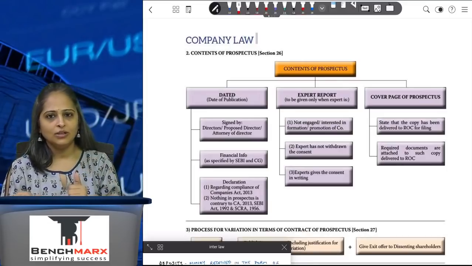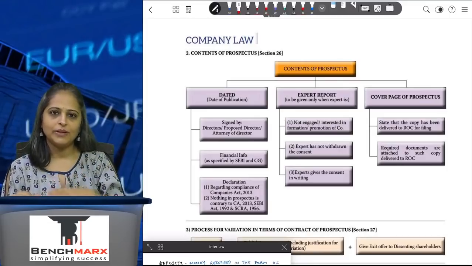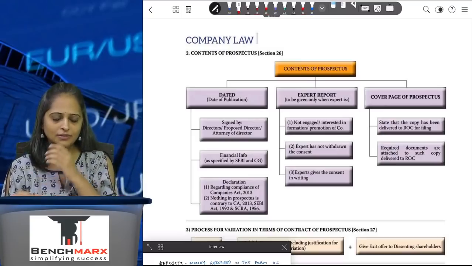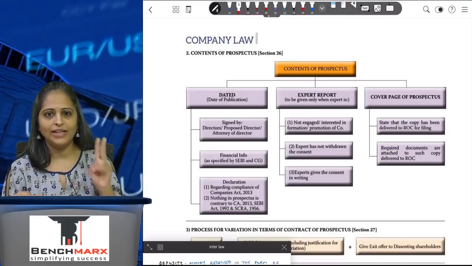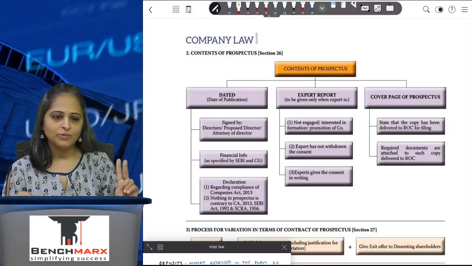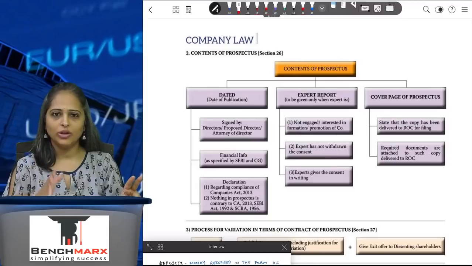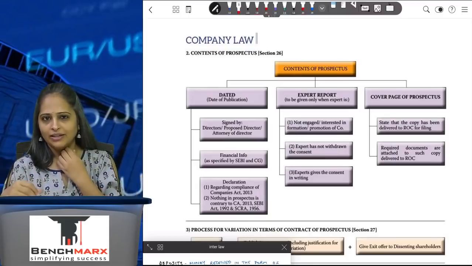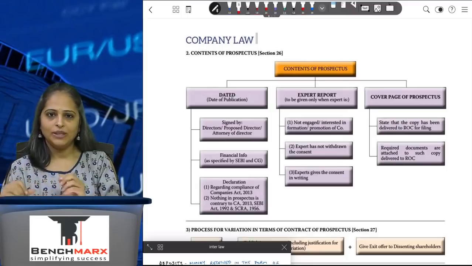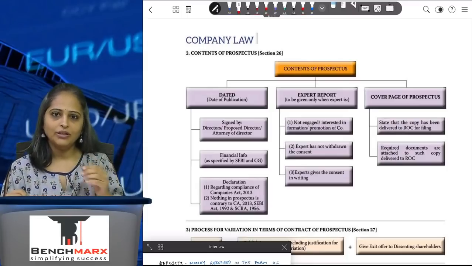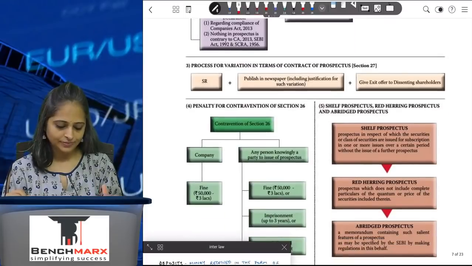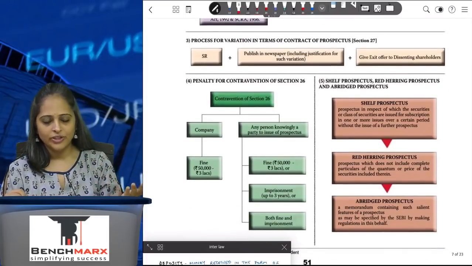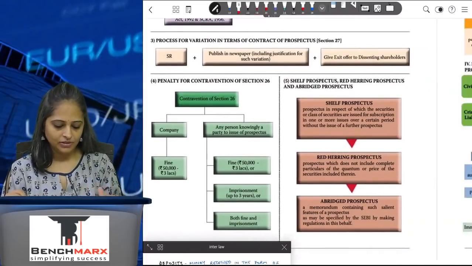And the third is the red herring prospectus. Red herring prospectus is like the normal prospectus, no changes at all except for two. One is that the quantum is not mentioned and the price is not mentioned. Quantum and the price is determined based on the demand in the market by the public, and then the quantum and the price is filled up and filed with the SEBI and ROC. If there is contravention, then penalty is applicable.